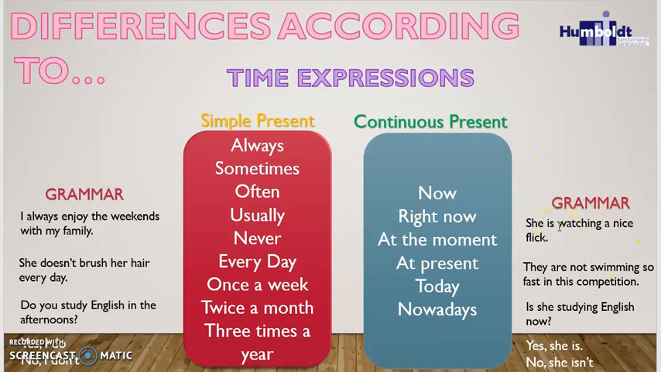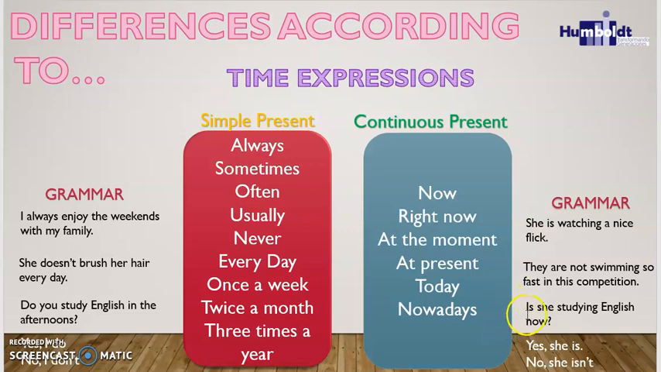In the continuous present, we have the positive example, that is, she is watching a nice flick. Ella está mirando una peli chévere o bacana. Okay, so let's remember that in the continuous present we use the to be present, is, are, and also the verbs with ing. Alright, we have the negative example. It is, they are not swimming so fast in this competition. Ellos no están nadando muy rápido en esta competencia.